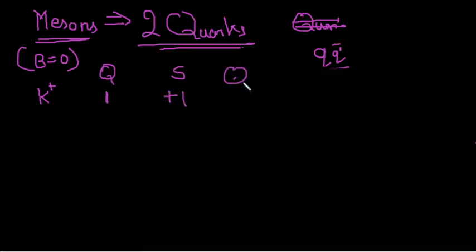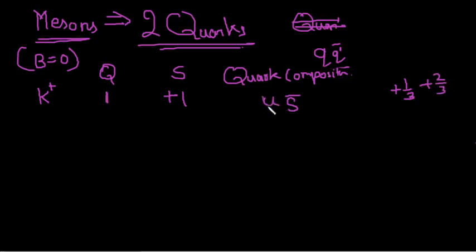So the quark composition for this, since the strangeness is plus 1, would have an anti-strange quark. The anti-strange quark is fixed now. Anti-strange quark has a plus 1 by 3 charge. Now in addition to it, we need plus 2 by 3 charge to have Q equal to 1. So the only one which is remaining is u.